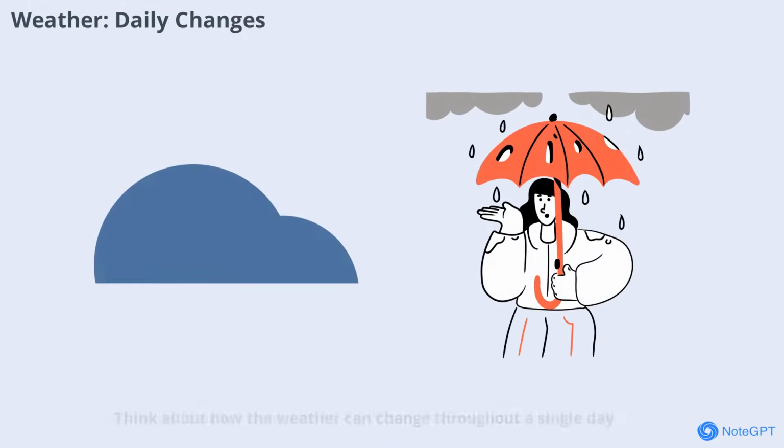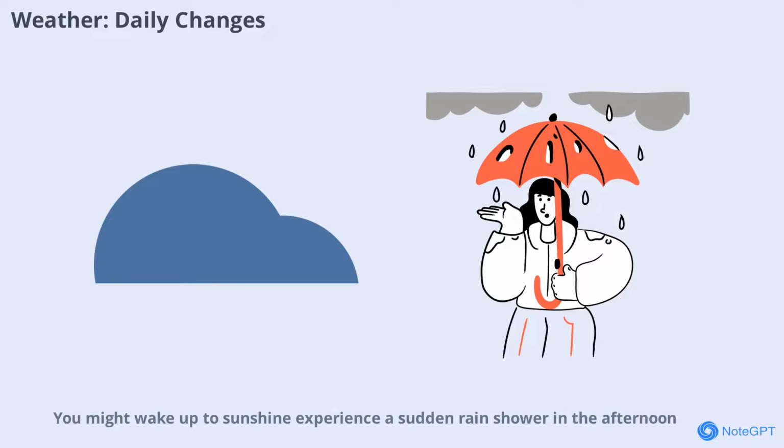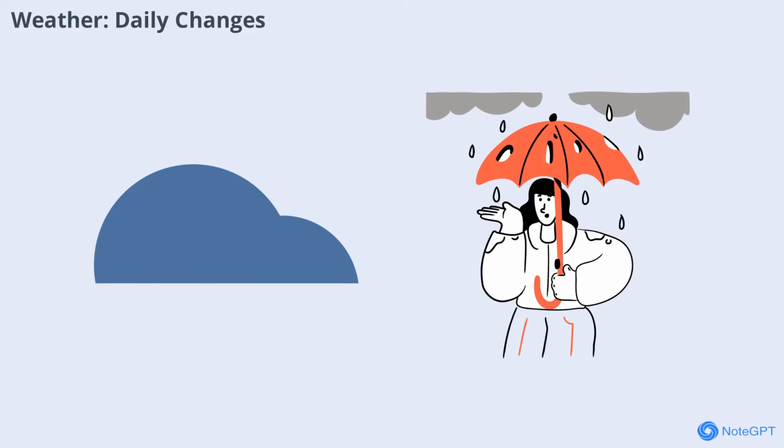Think about how the weather can change throughout a single day. You might wake up to sunshine, experience a sudden rain shower in the afternoon, and see clear skies again by evening. These rapid changes are typical of weather. It's influenced by factors like air pressure, humidity, and wind. That's why weather forecasts are updated frequently and why it's sometimes hard to predict exactly what will happen next. Weather is all about the here and now.